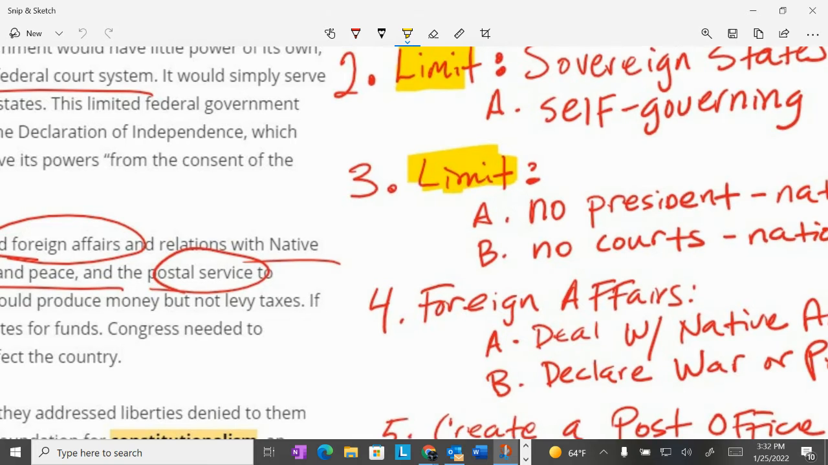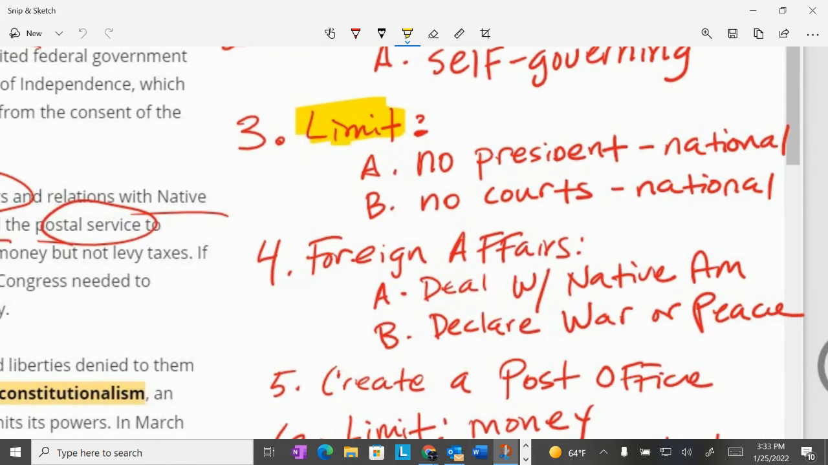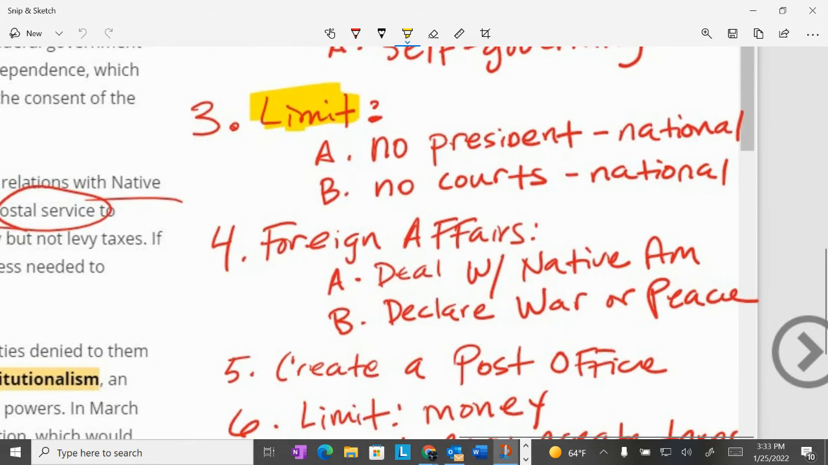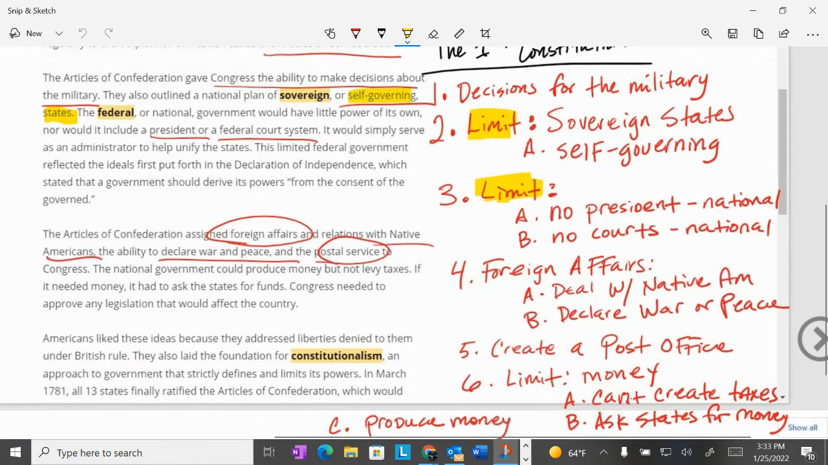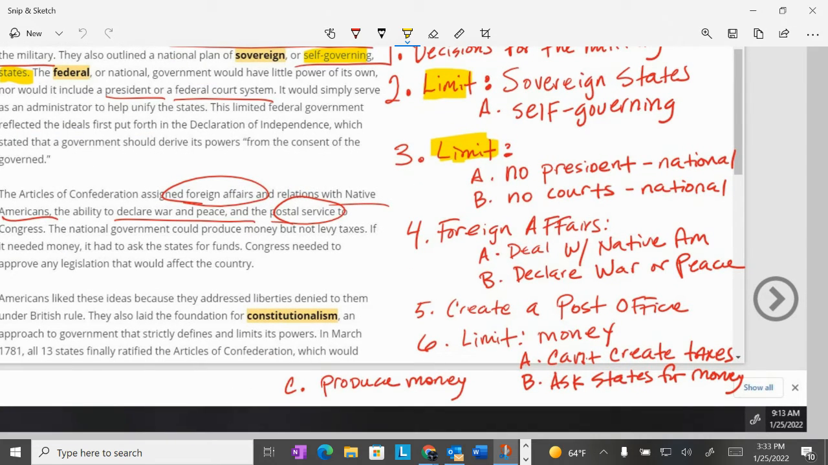The plan was to let the national government deal with foreign affairs. They wanted them to deal with and negotiate with the Native Americans and protect them from the Native Americans. They also gave the national government the power to declare war or peace. It also says here in the reading that they wanted the national government to create a post office.